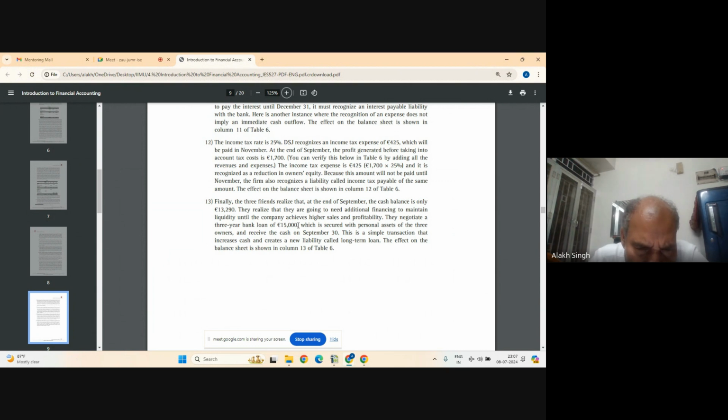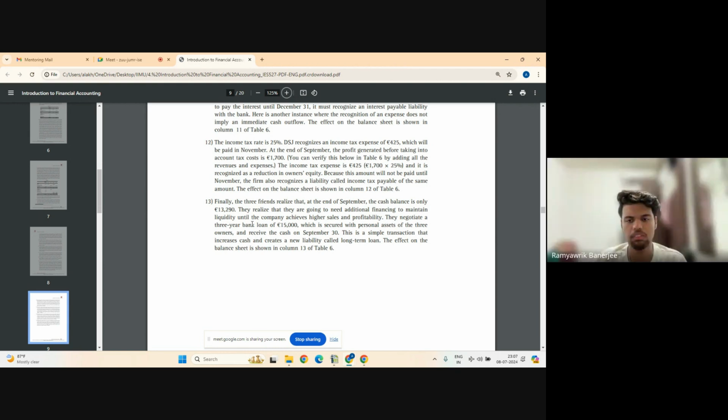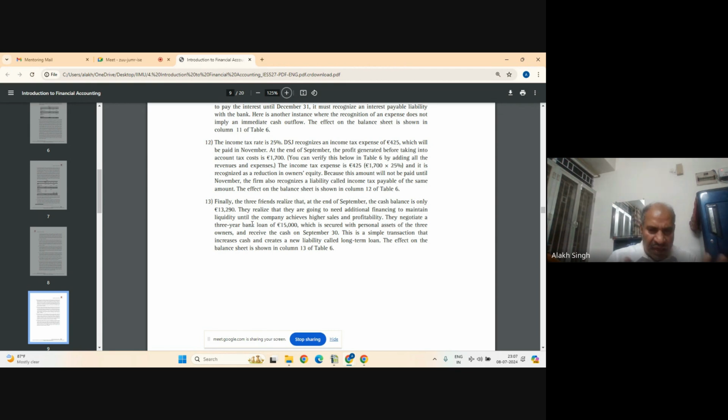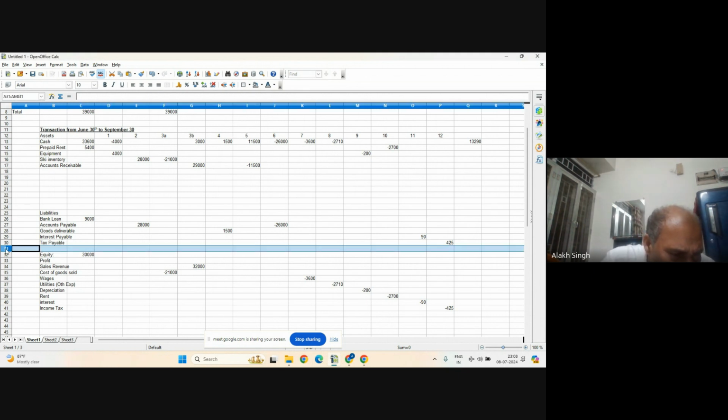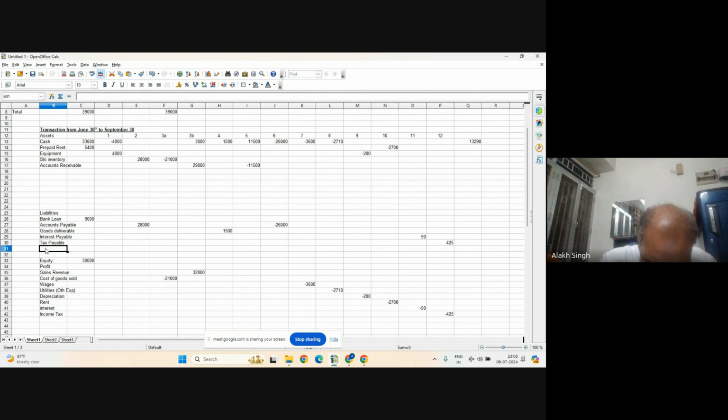So what is this 15,000? Is this short-term asset or long-term asset or liability? This is a loan. So this loan is a liability because you are taking the loan. Is this a long-term liability or short-term liability? Long term. So we will write on the long-term liability 15,000. So I will have to add one more row, and I write here long-term loan.